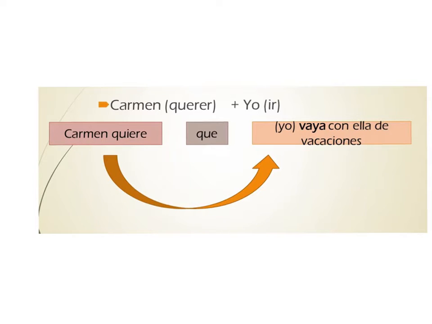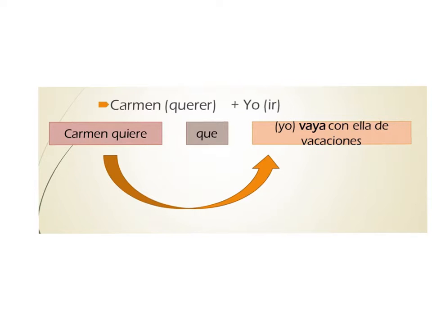The second one is what we call, and we talk about this in the other project, the subordinate clause or the subordinate sentence. So when you see the verb querer, quiere, you immediately recognize it as a subjunctive trigger of influence. Carmen is trying to convince me to go with her on vacation.